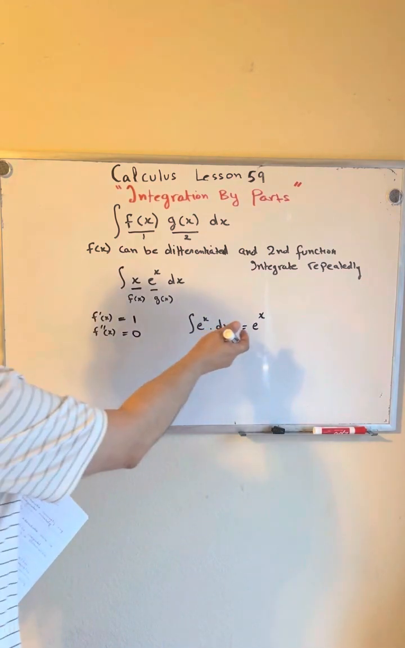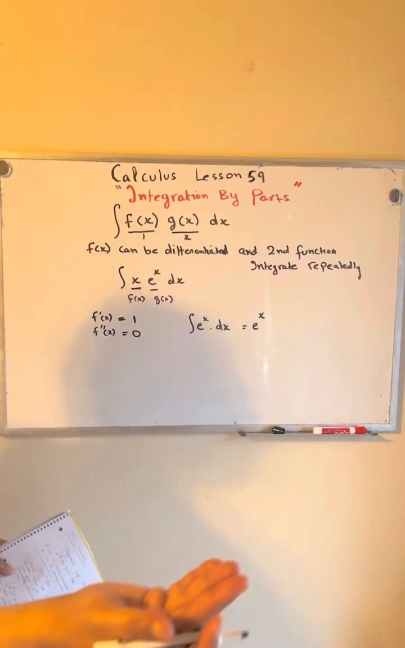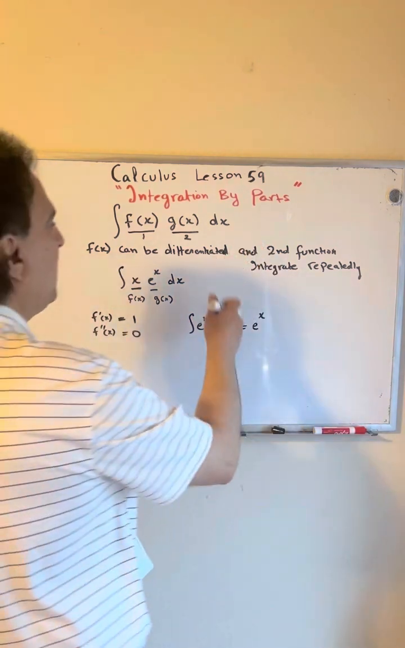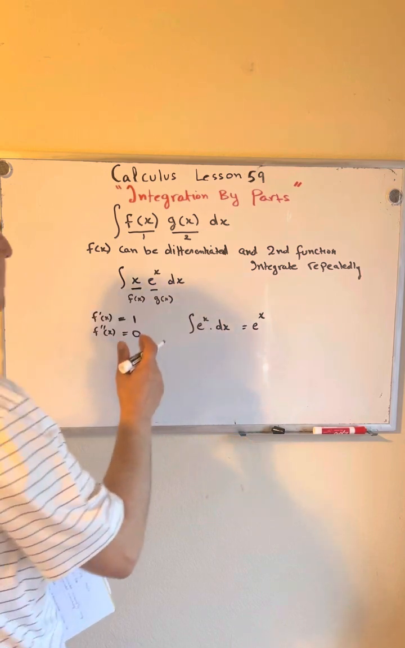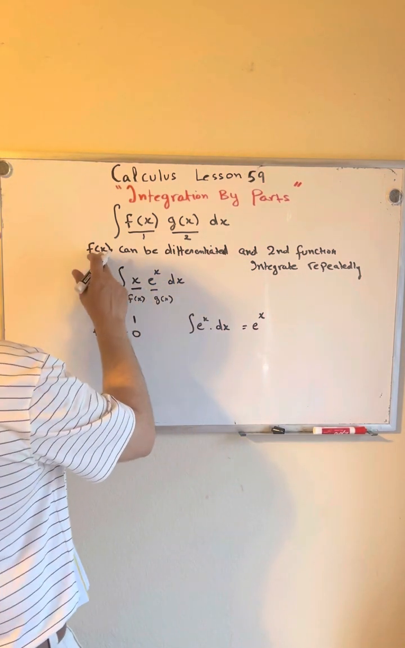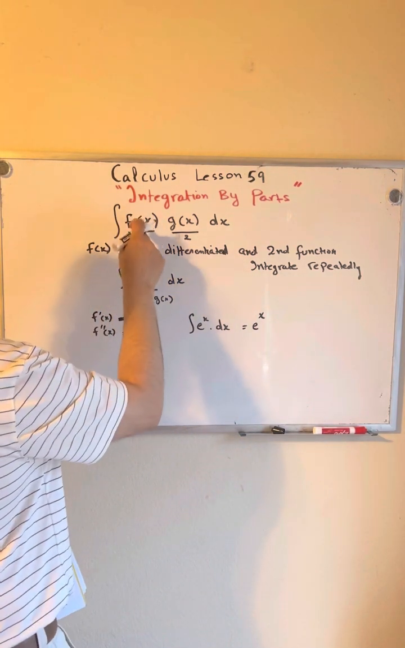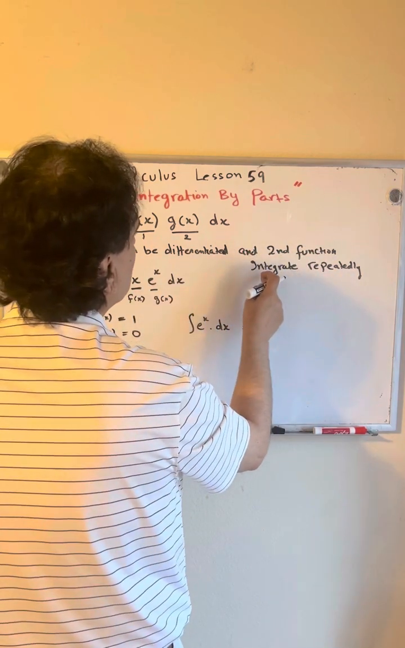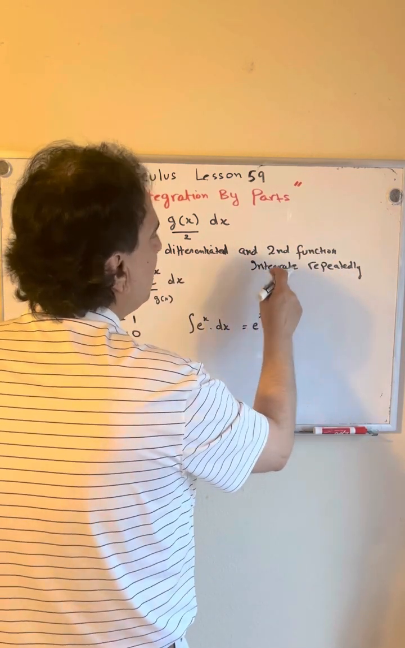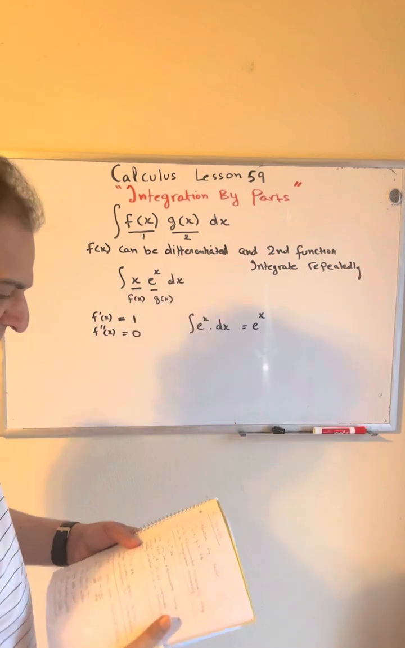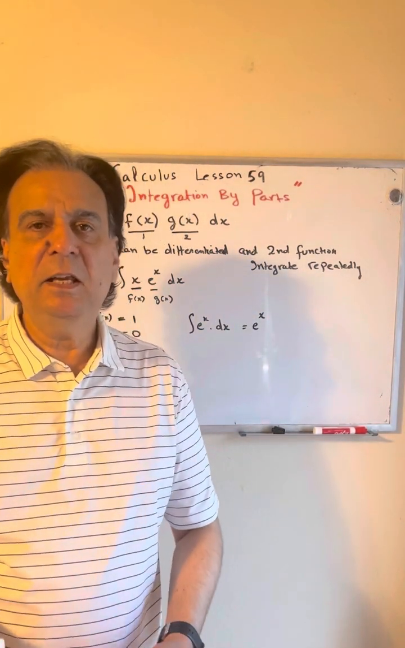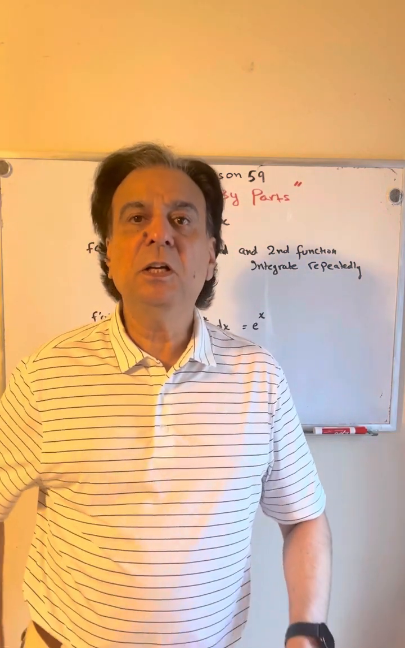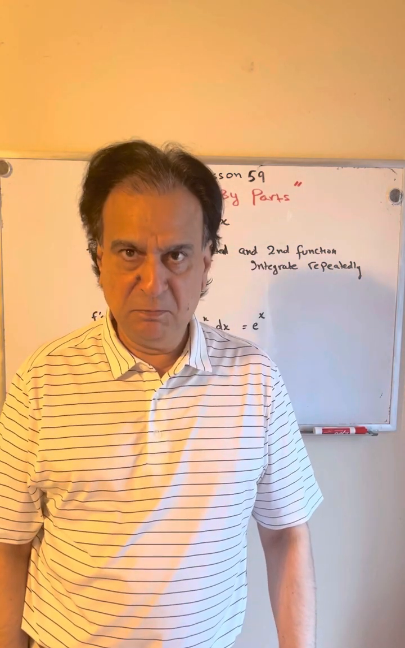If you take the derivative of that, it's going to be e to the x too. If you take another integral of this, it's going to stay e to the x. That's what I mean when I say the first function can be differentiated and the second function can be integrated repeatedly.